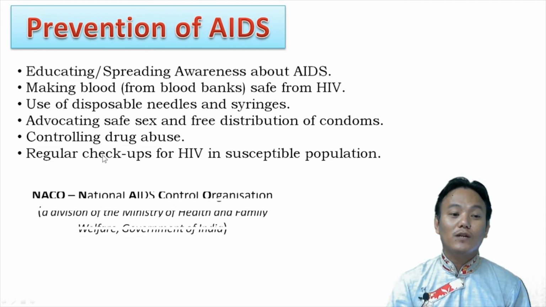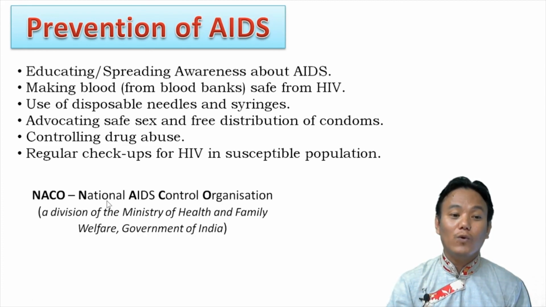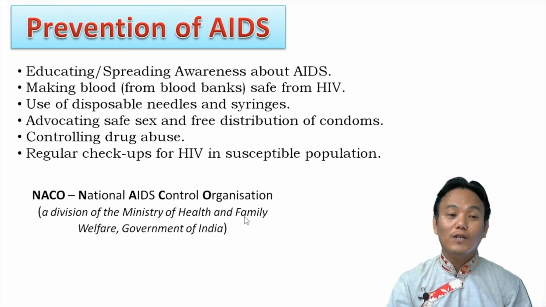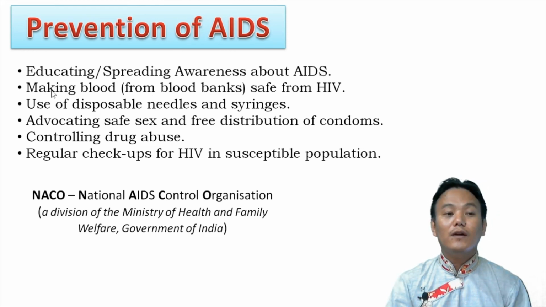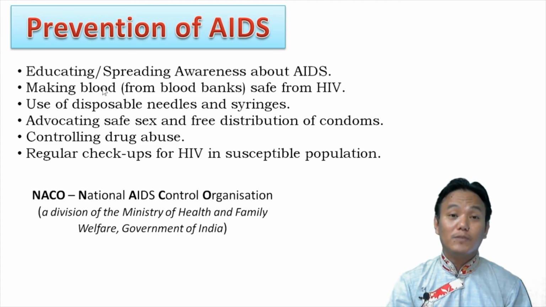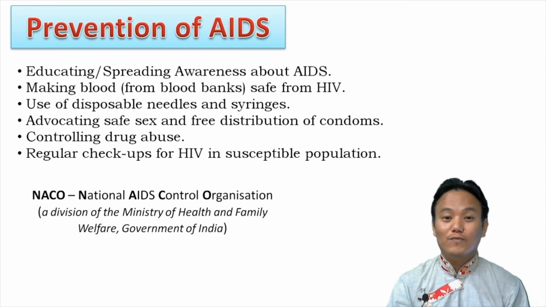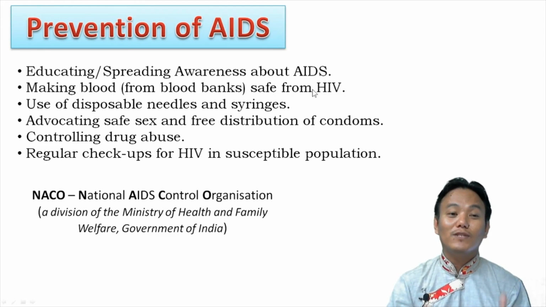There are governmental organizations like NACO, the National AIDS Control Organization, under the Ministry of Health and Family Welfare, Government of India. And there are non-governmental organizations as well, which work very hard to spread awareness about AIDS. Then there are other measures as well, like making blood, especially from blood banks, safe from HIV. I told you that HIV transmission can happen through contaminated blood during blood transfusion. If you make the blood from blood banks safe from HIV, you can prevent the spread of HIV.